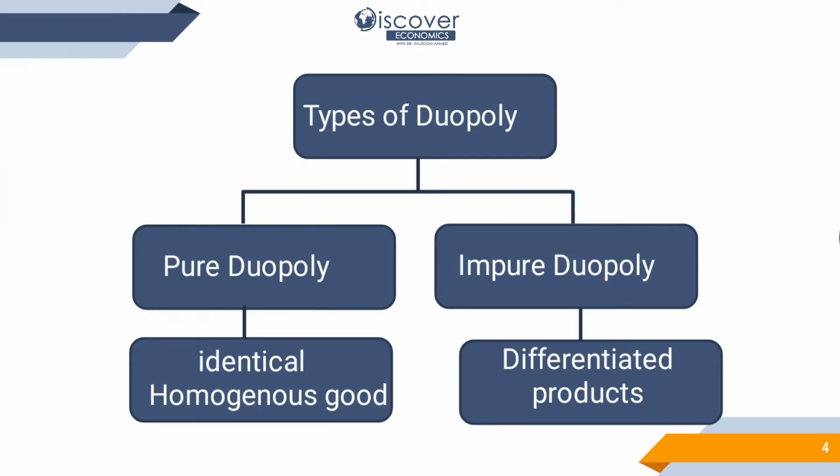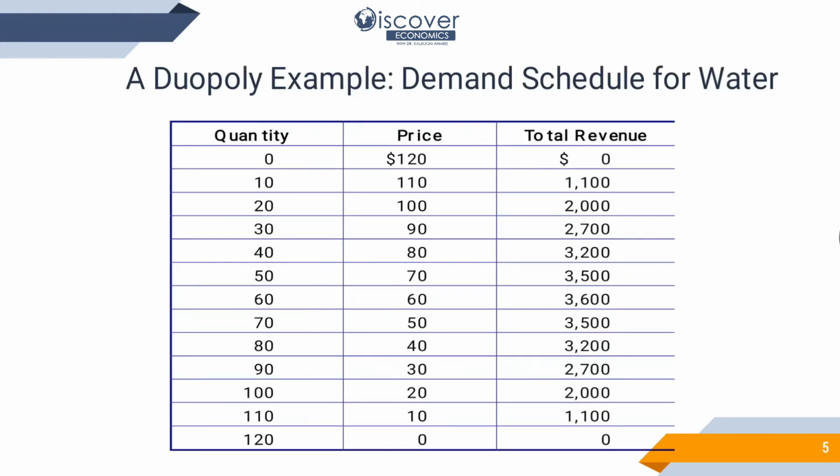Then, types of duopoly: we can have pure duopoly and impure duopoly. Now what is pure duopoly? When we have identical or homogeneous goods, we will call it pure duopoly, and when we have differentiated goods, we will call it impure duopoly.